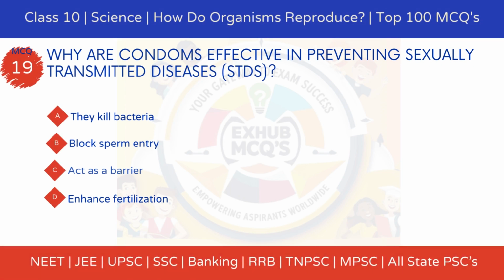MCQ 19. Why are condoms effective in preventing sexually transmitted diseases, STDs? Option A. They kill bacteria. Option B. Block sperm entry. Option C. Act as a barrier. Option D. Enhance fertilization.